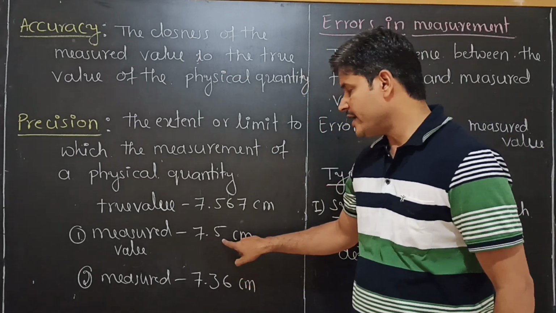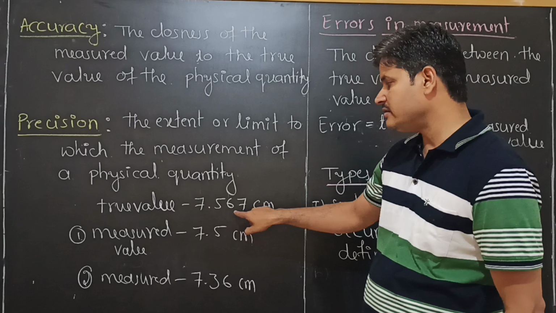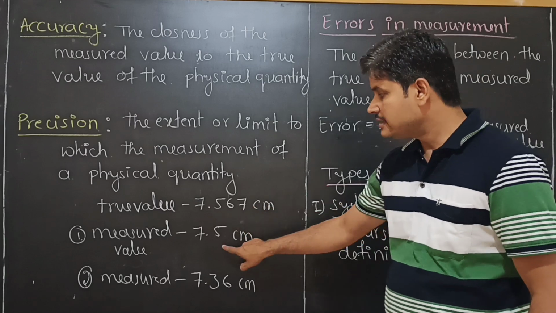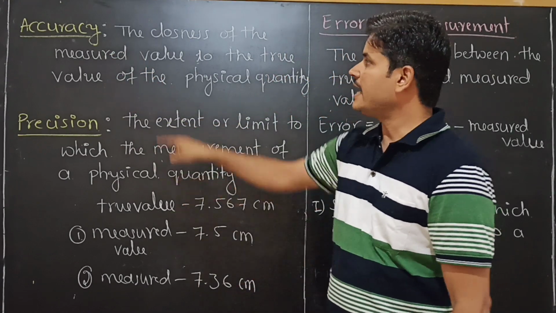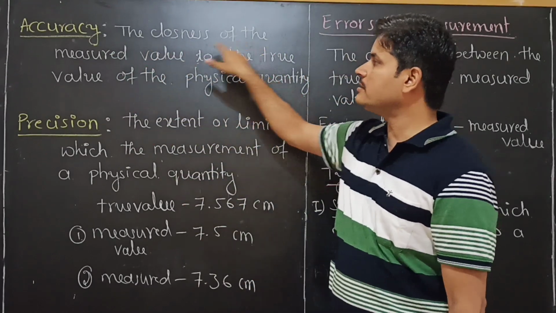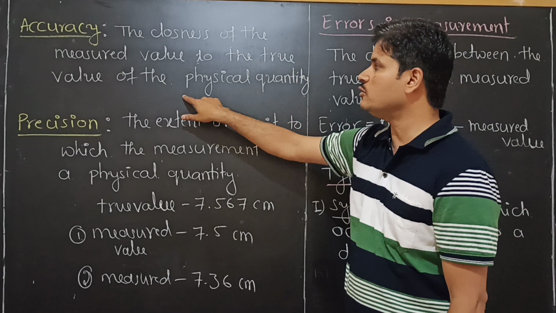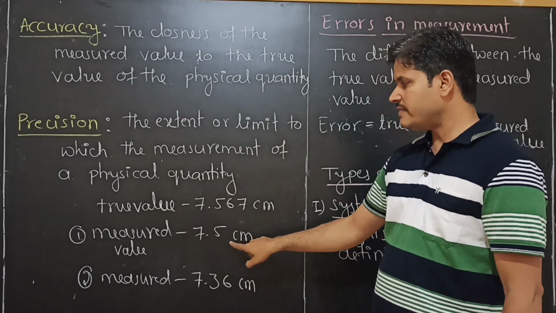Whether this value is more accurate, or whether this value is more accurate. This 7.5 is very close to 7.567. Therefore, this value is called the accurate value. Look at the definition here. Accuracy means the closeness of the measured value to the true value of the physical quantity. This is very close to this.